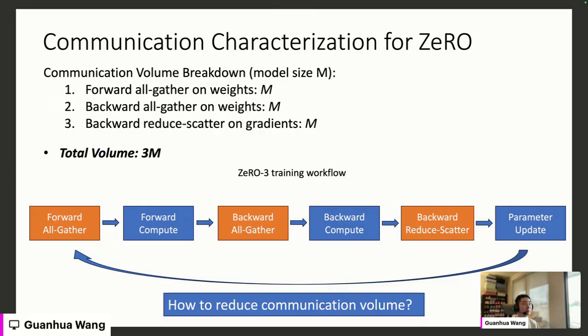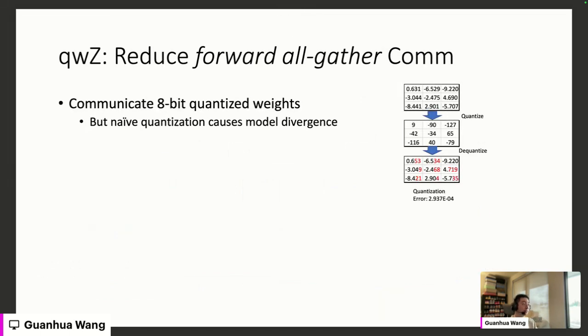For the third part, the backward reduce-scatter on gradients, the size is still M because every weight has a counterpart gradient value, so the number of values in weights is the same as the number of values in gradients. So in total, for every training iteration, we need to communicate 3M data volume given the model size of M. So how can we reduce the communication volume in these cases? We propose 3 different components to reduce those 3 collective communication volumes one by one. The first one is called QWZ.